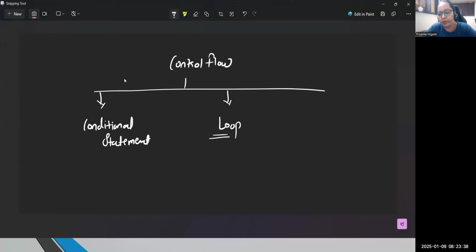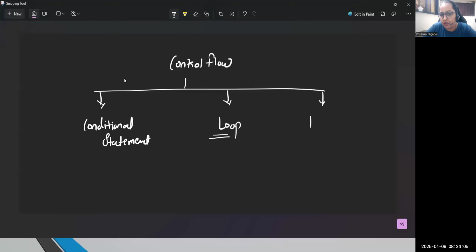Suppose there is a file and you just want to read some information from the file, that is also possible. For example, if the file contains a total of 100 data lines and I want to read each and every line of that particular file, instead of manually writing the logic, we can use a loop and read the information directly from that file. So a loop is used for multiple iterations.